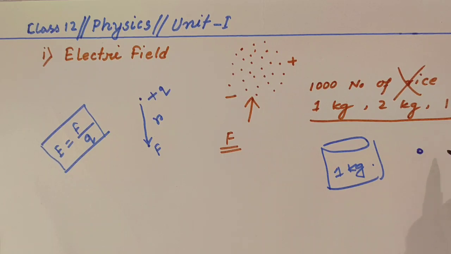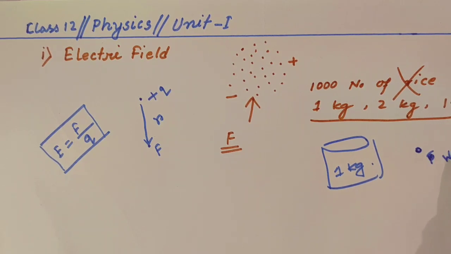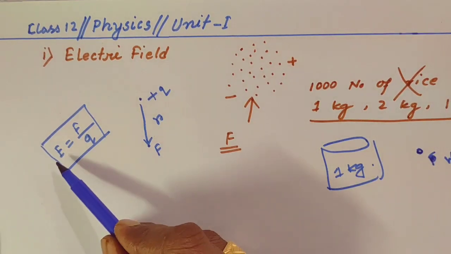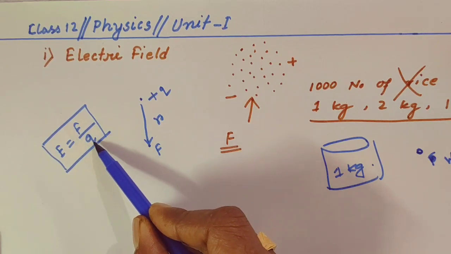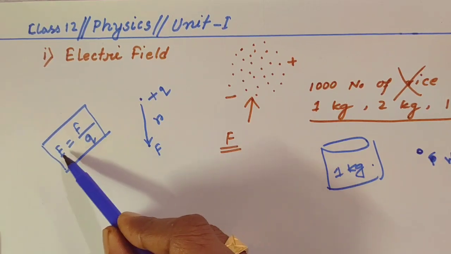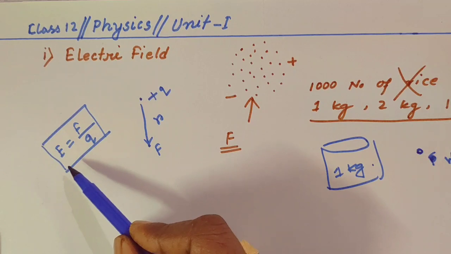That means the weight per unit rice is some weight you will get. Similarly, the force per unit charge is the electric field intensity.